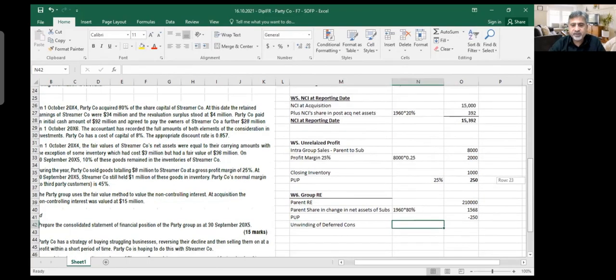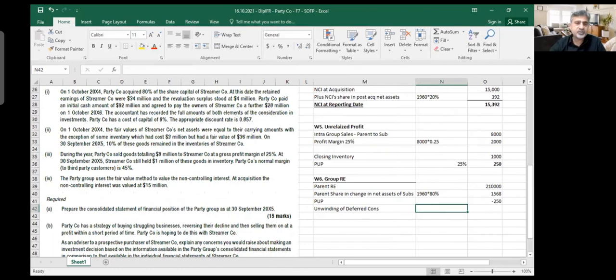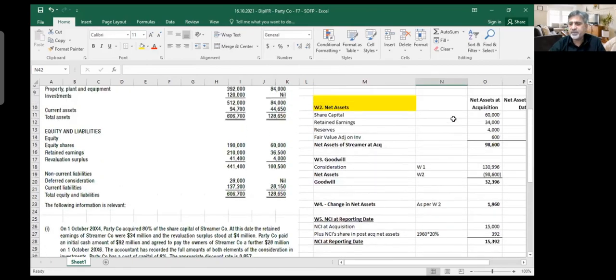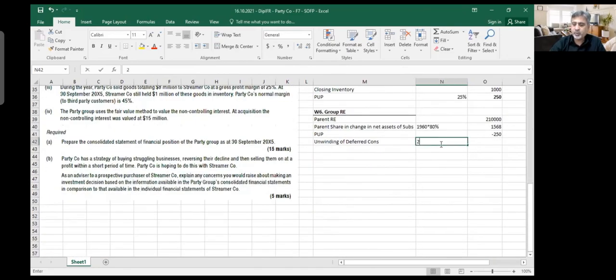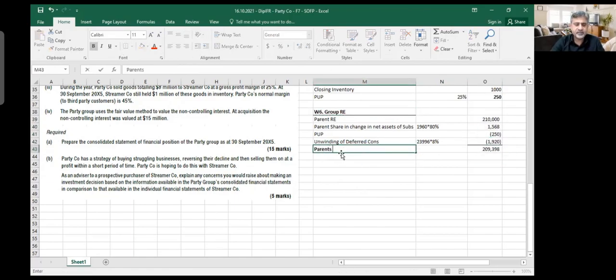The deferred consideration discount rate was 8%. They tell us that your cost of capital is 8%. So I will take my initial opening balance of deferred consideration, 23,996, into 8%. This is my finance cost, and that is also going to decrease my retained earning because that is a cost element. I make a total of these things, and that gives me 209,398, and that is my group retained earning, or rather parent retained earning.